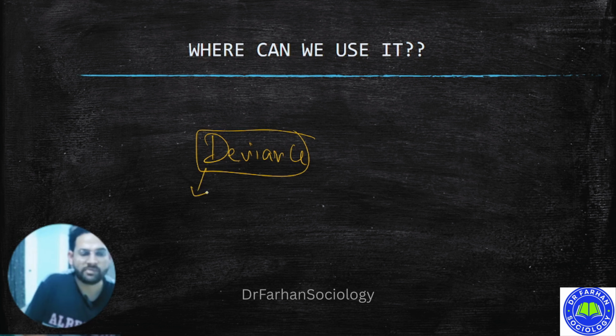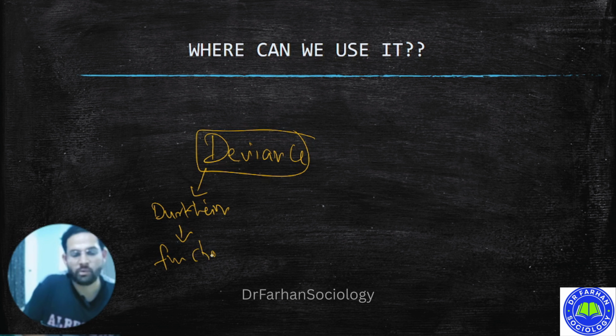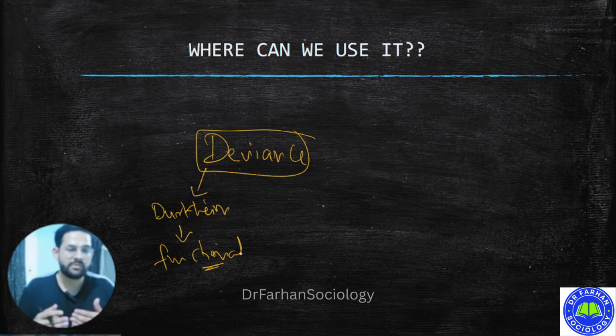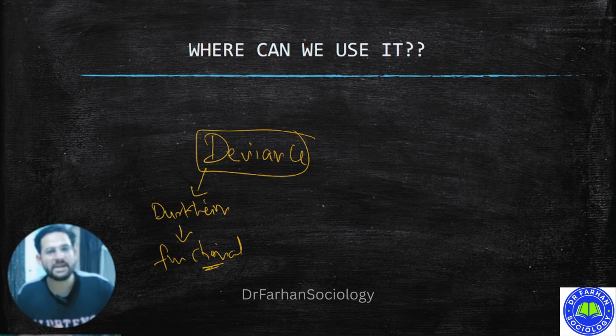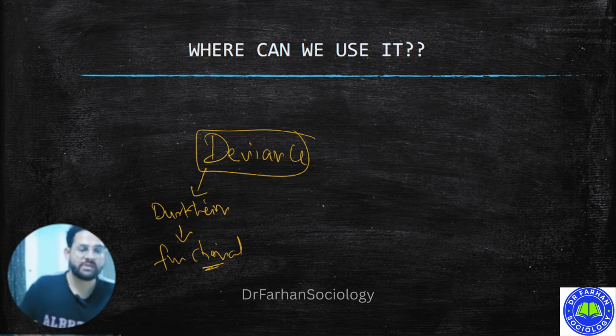What are some of the other views? Emile Durkheim comes and says that deviance is actually important for the society. It is functional for the society. Because if we did not have any deviation, then how are we going to talk about what the rules and regulations are? If somebody commits a deviance, we will come together, we will get some solidarity, and we will re-establish those value systems. So he says it is important.